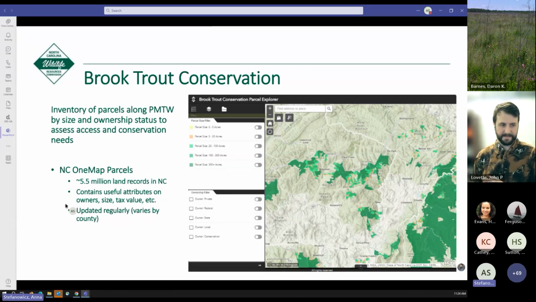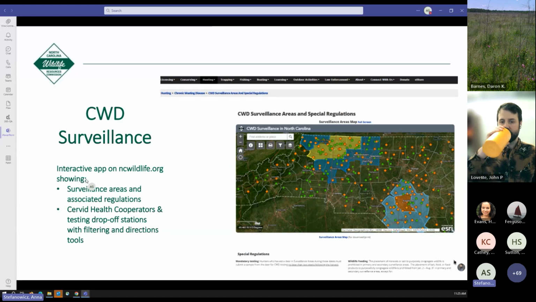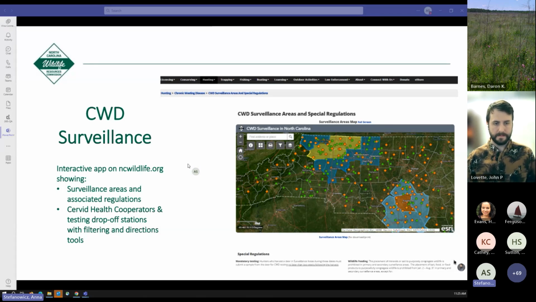All right, so I'm going to talk about CWD surveillance. With the detection of CWD in March of 2022, we used the ArcGIS Online platform to map surveillance areas and attach associated regulations, and also create layers of locations for our surveyed health corporators and testing drop-off stations.